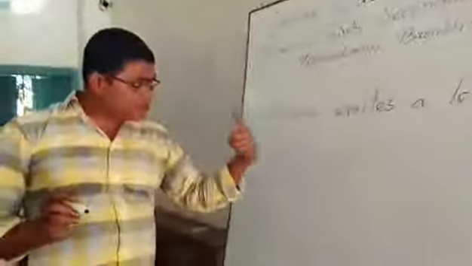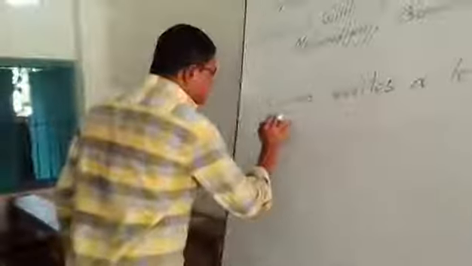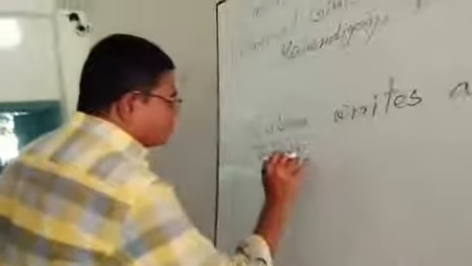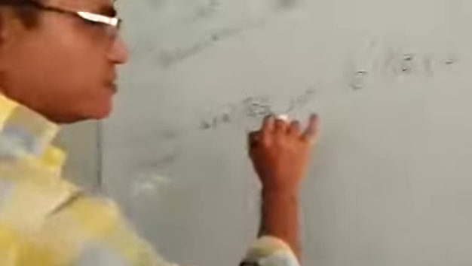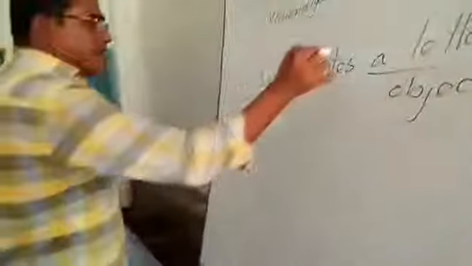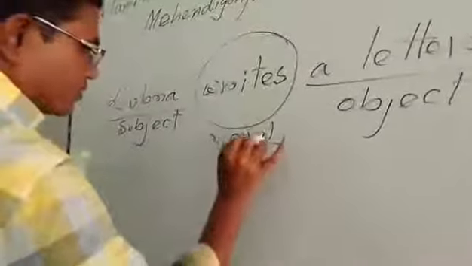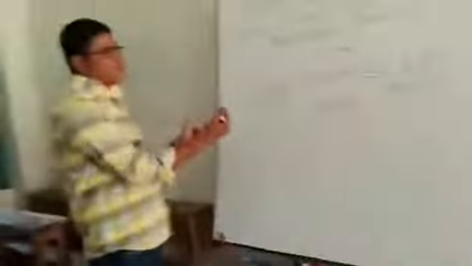At first, I have to think which type of sentence this is. This is an assertive sentence, and it is in affirmative form. Here, the subject is Lubna, and the object is a letter, and writes is the verb. This is in active form.